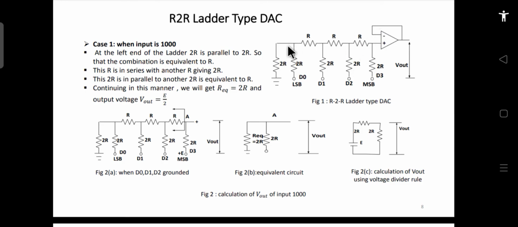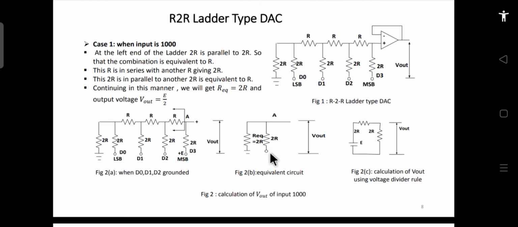So you can see that when you simplify it very simply, by applying the Thevenin's voltage and resistance, the RTH across this terminal will be 2R. This is what I am doing, and this is what you have to do. So the R equivalent is equal to 2R. Now this 2R is in parallel with this 2R.